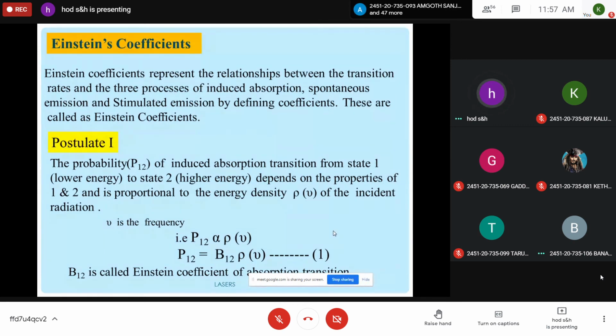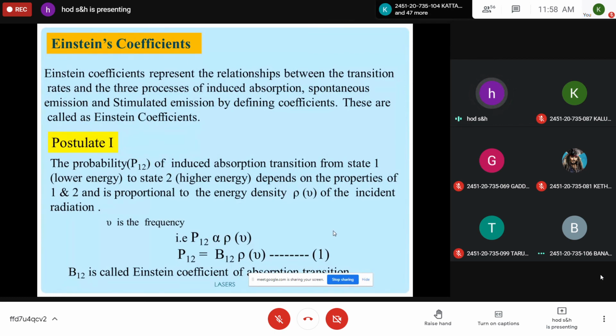So the probability P suffix 1 2, that means the transition is taken from 1 to 2, that means lower energy to higher energy, because the particle is in the lower energy state represented by 1, which is lower E1. By absorbing a photon, it jumps to the higher energy state represented by 2. So P12 means transition is taken from lower energy state to higher energy state, 1 to 2, by induced absorption. So the probability of induced absorption from state 1 to state 2 depends on the properties of 1 and 2. So of course, how the energy levels are there depends, and also it is proportional to the energy density of incident radiation, rho nu.